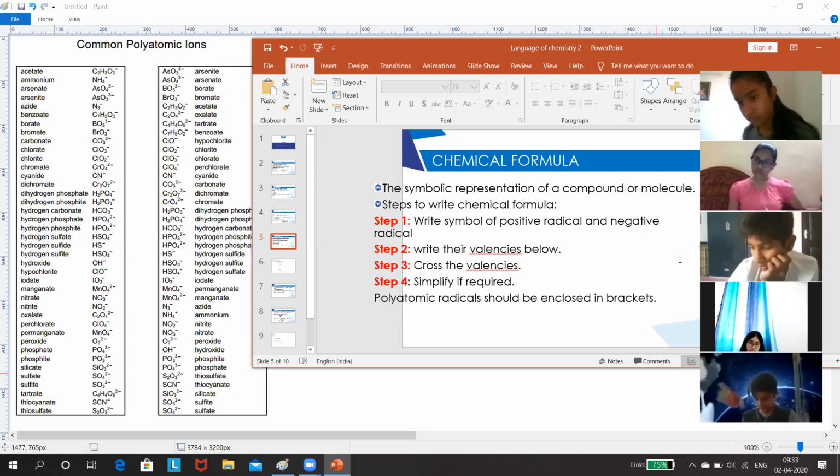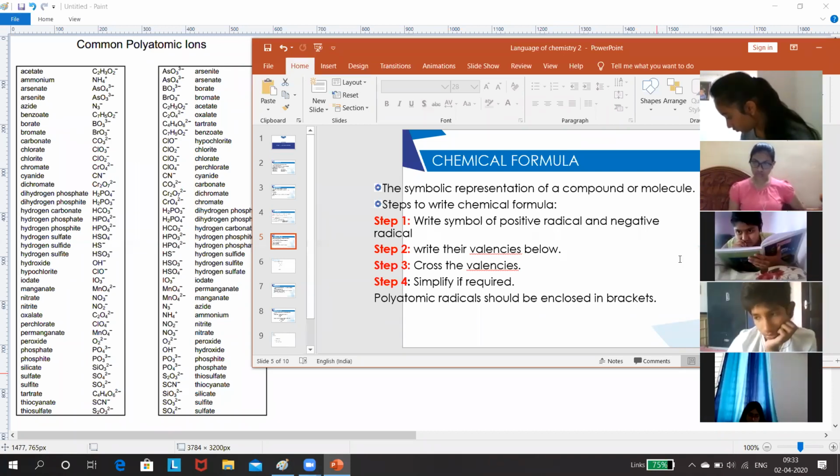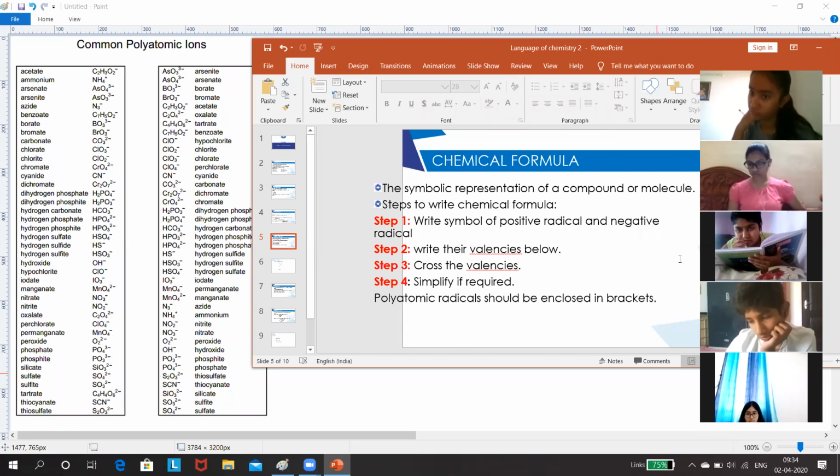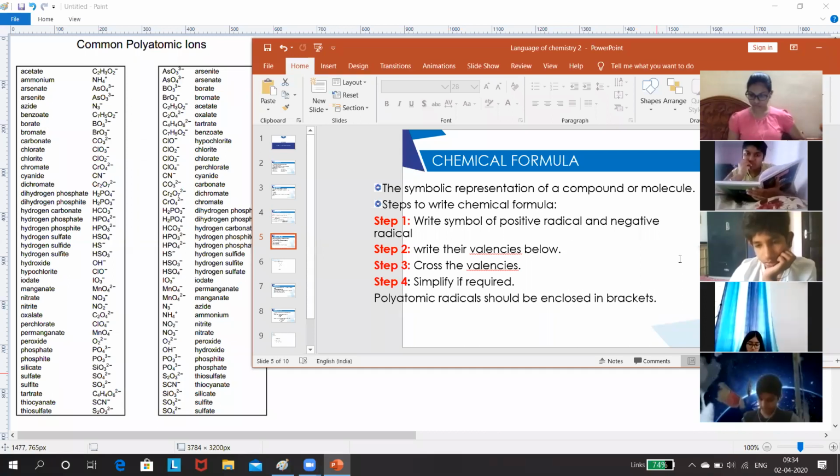NH4 2CO3. See, when you're giving the numbers for polyatomic radicals, you have to use the words twice, thrice, like that. You should say NH4 twice CO3. For monoatomic, you will just use the numbers 2, 3, like Na2SO4. But remember, all of you, for polyatomic radicals, you have to use twice, thrice. So the second compound, ammonium carbonate, formula is NH4 twice CO3. Right?